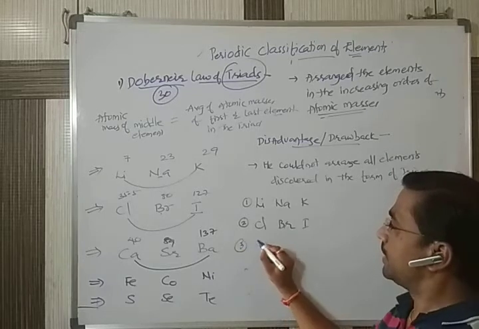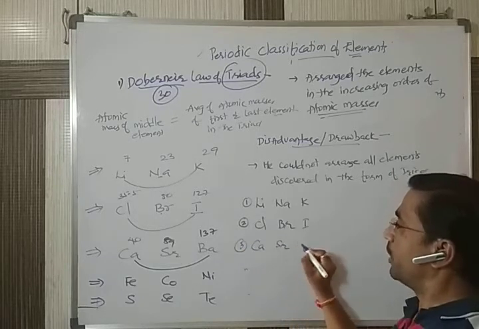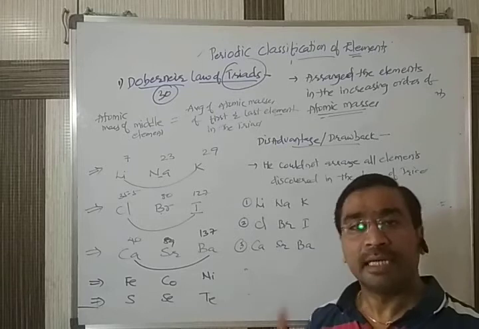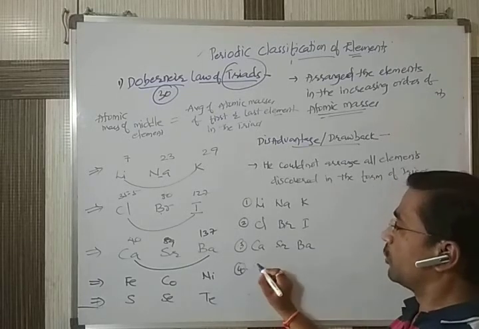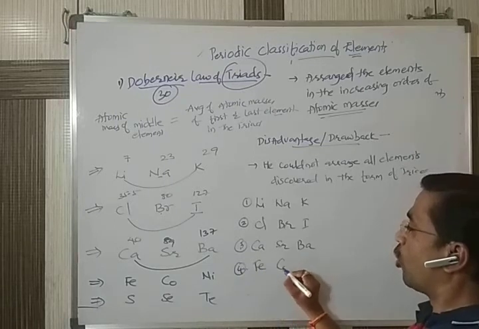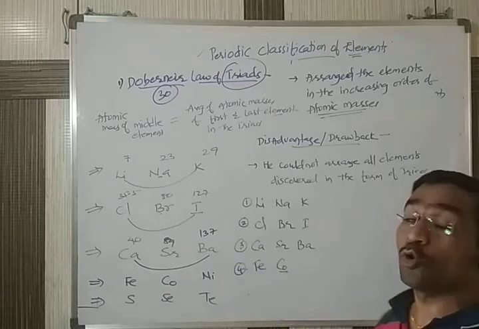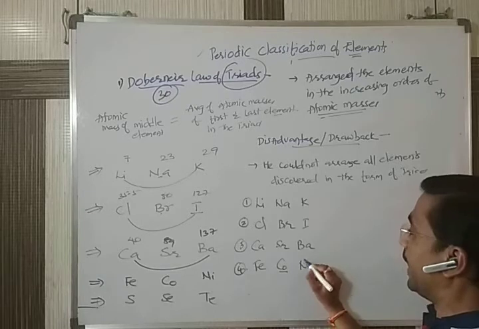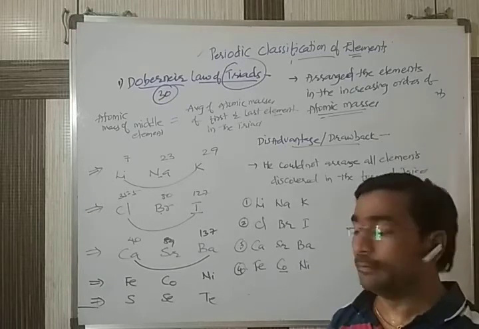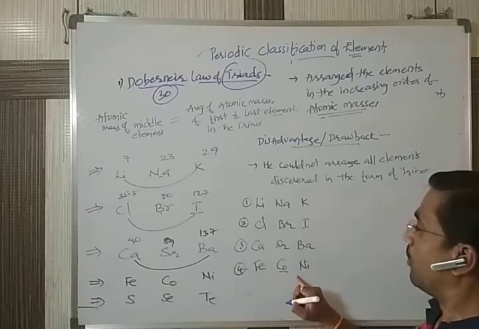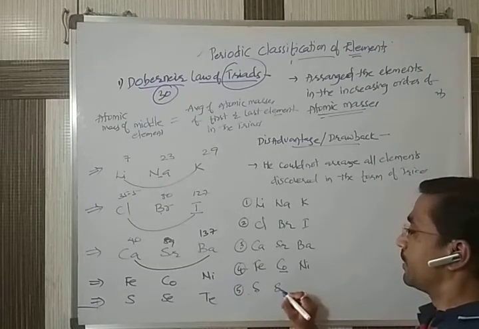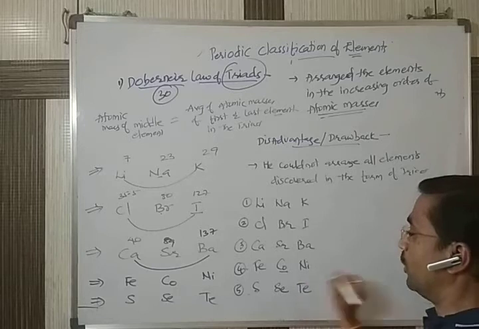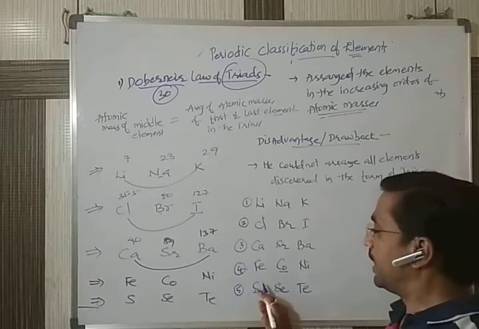The third triad is calcium, strontium, barium. The fourth one is iron, cobalt, nickel. Co stands for cobalt, Ni stands for nickel. Next one is S: sulfur, selenium, tellurium.